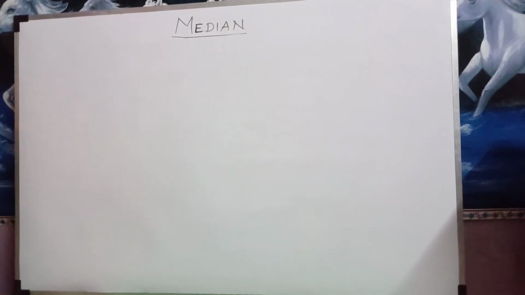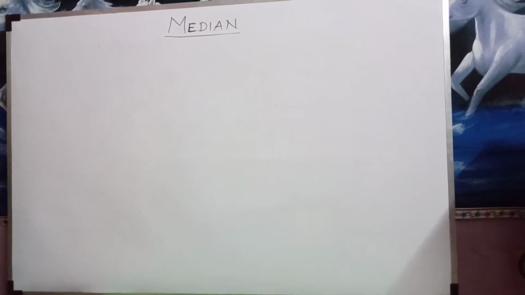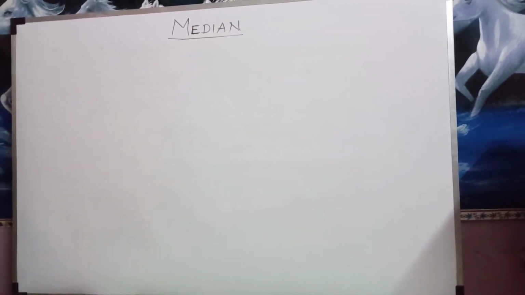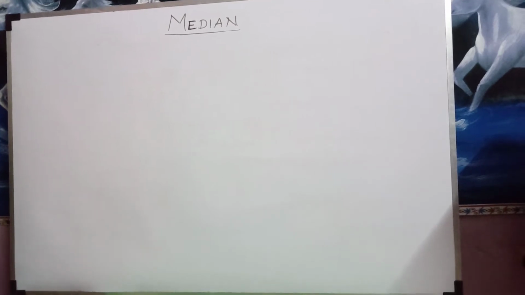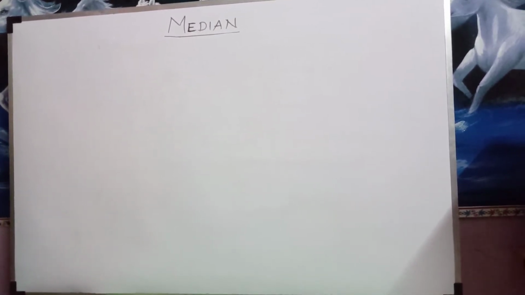Median is nothing but the middle value which divides the distribution into two equal parts. In this video, we are going to learn how to find median for the given question. Already we know that data are of three kinds: one is raw data, another one is discrete, the last one is continuous data. First we will see the formula one by one.